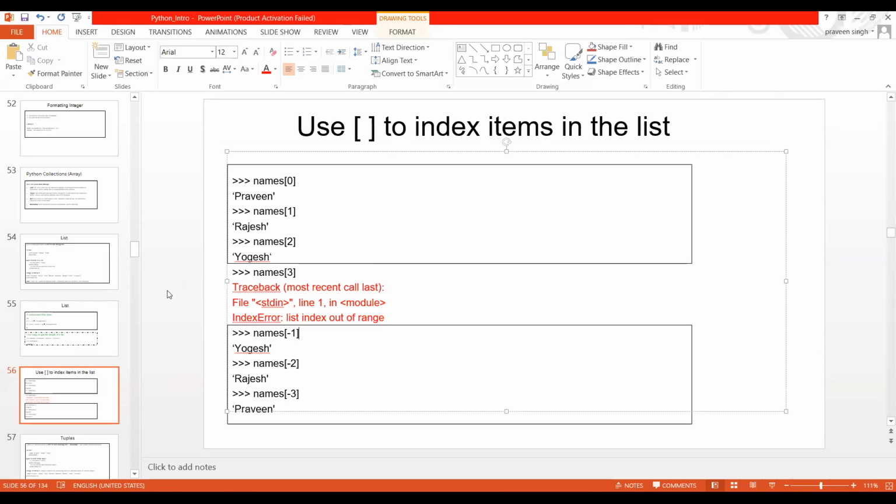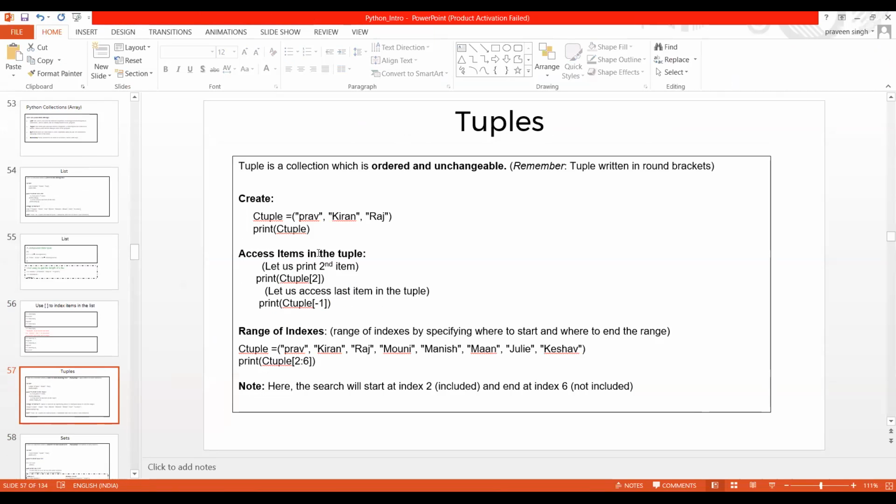Now next, let us go on to the tuple. Tuple is a collection which is ordered and unchangeable. Okay, so when I say unchangeable, that means you are not going to change it later in the program. That means once it has been created, you cannot modify it. That is why it is unchangeable.